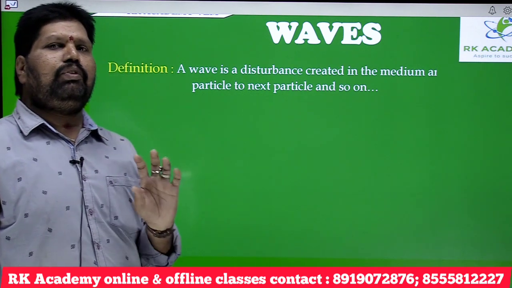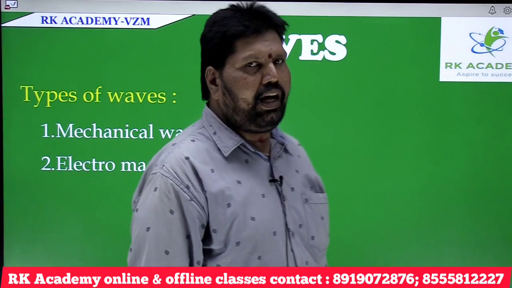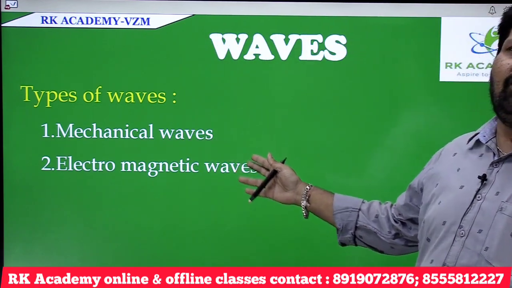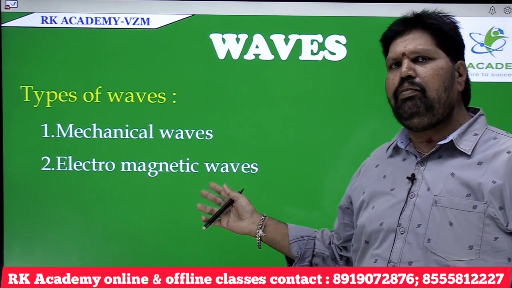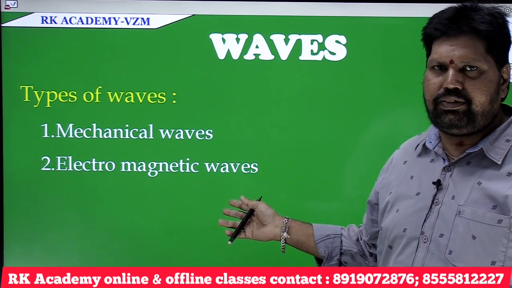Now, let us come to know the types of waves. Generally we have two kinds of waves: mechanical waves and non-mechanical waves. Non-mechanical waves are known as electromagnetic waves.